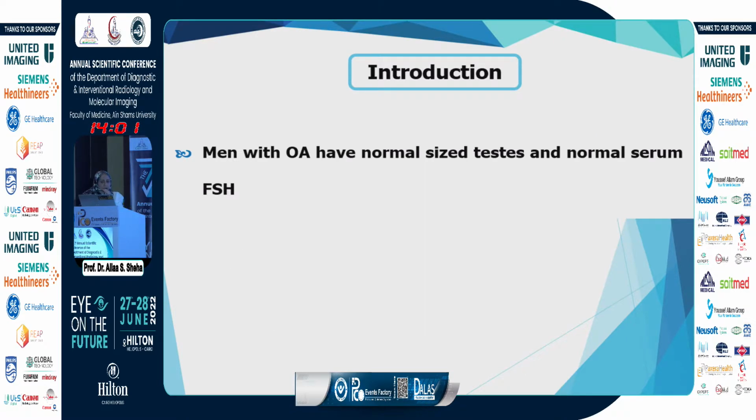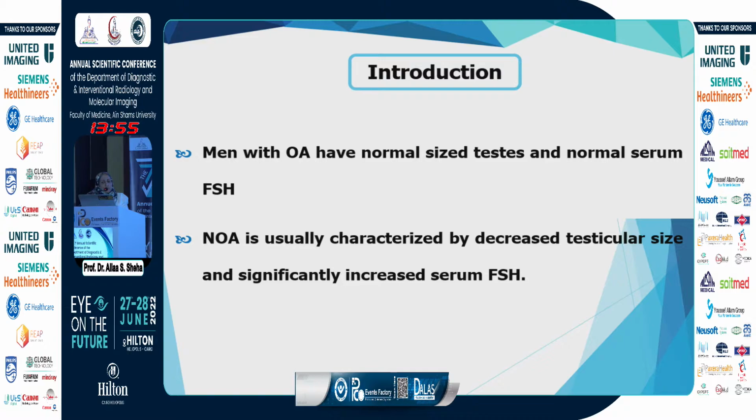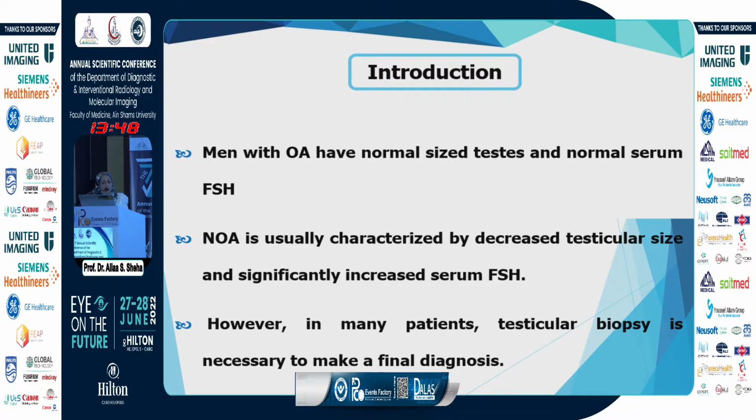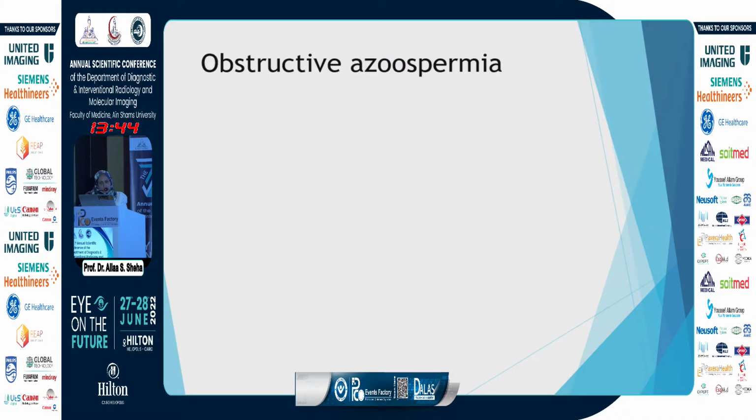Men with obstructive azoospermia have normal-sized testes and normal hormonal profiles. Non-obstructive are usually characterized by testicular size decrease and significant increase in serum FSH. However, in many cases, testicular biopsy is needed to make the final diagnosis.